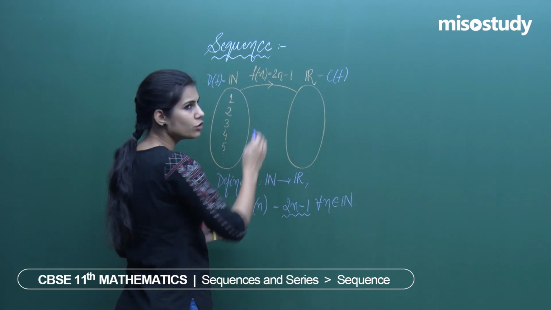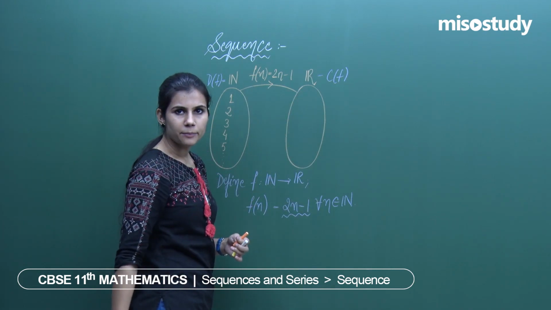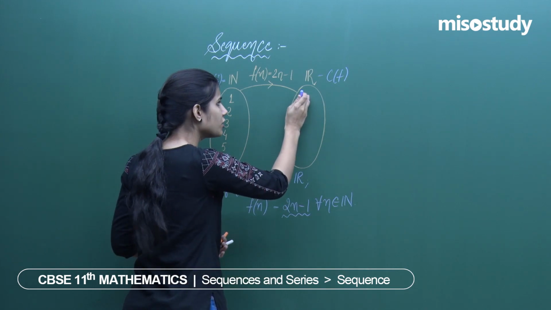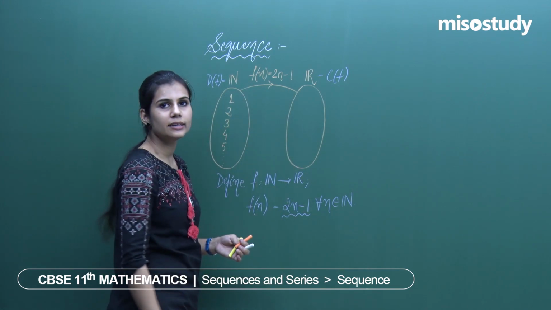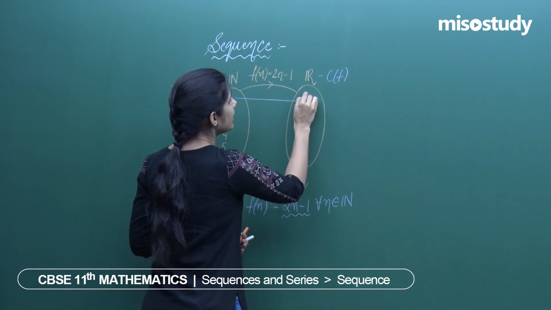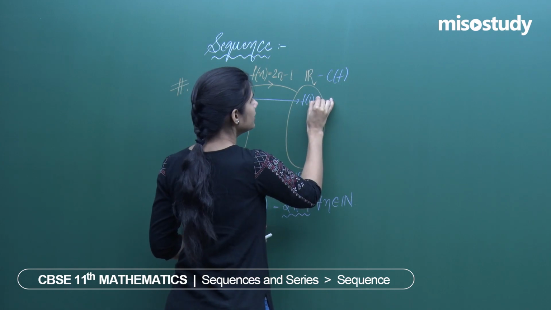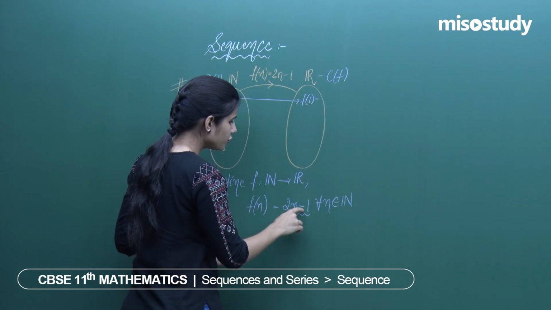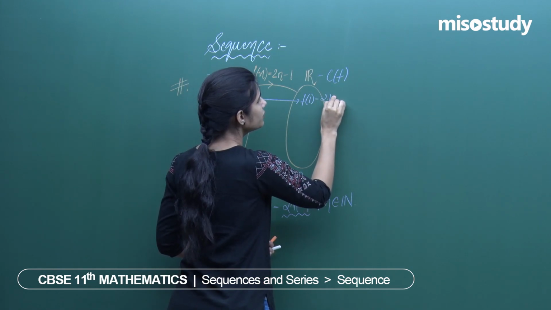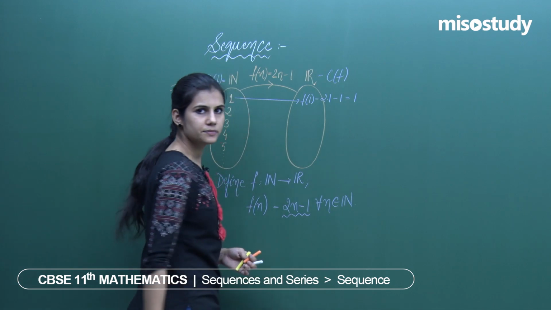So, where will 1 go to? 1 under f will go to which real number, or 1 under f will be associated to which real number, or what real number will be the image of 1 under f? Image of 1 under f is f of 1. What is f of 1? f of 1 is 2 into 1 minus 1, which is 2 minus 1, which is 1.